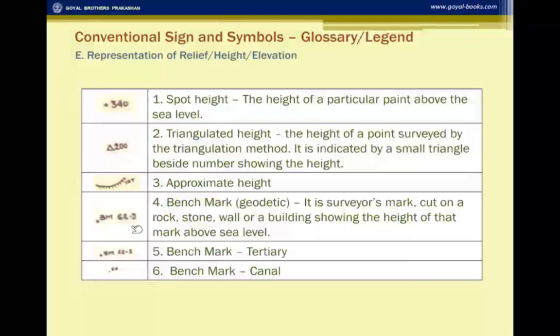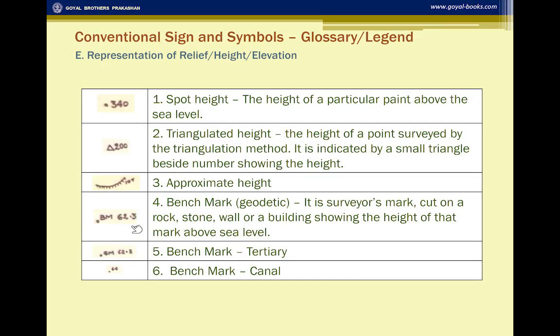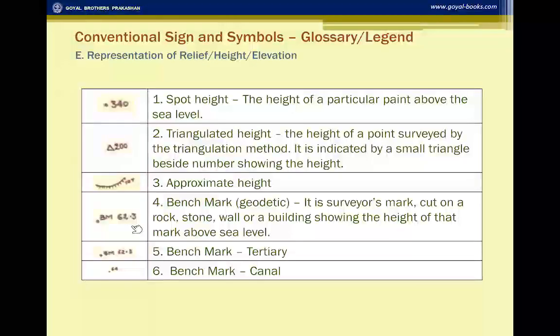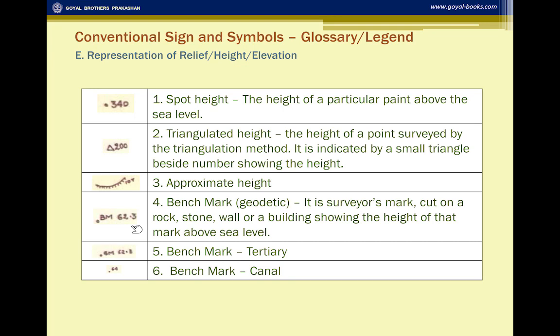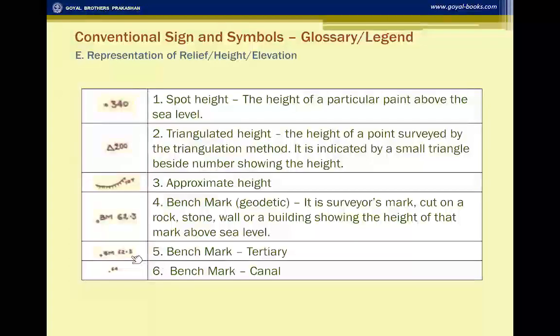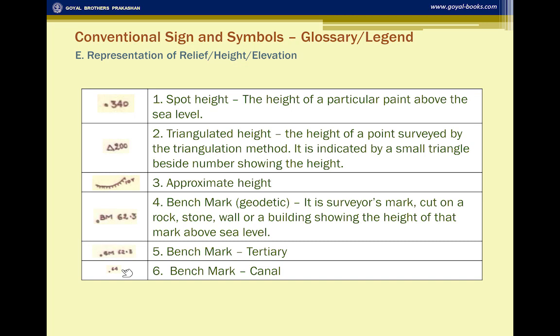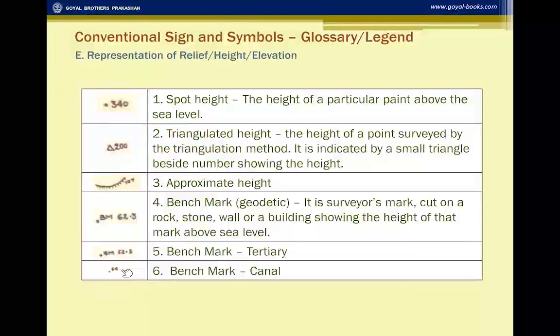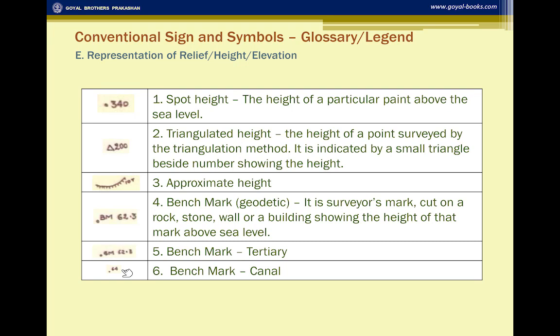BM means benchmark. Beside that, 62.3 is written, which shows that the height of that particular point is in meters. You will see it is a surveyor's mark cut on a rock, stone, wall or a building, showing the height of that mark above sea level. Benchmark is the same. The benchmark for the canal is shown with a dot and the height written in brown. That is the difference. BM, benchmark, and the benchmark for the canal is always shown in brown.